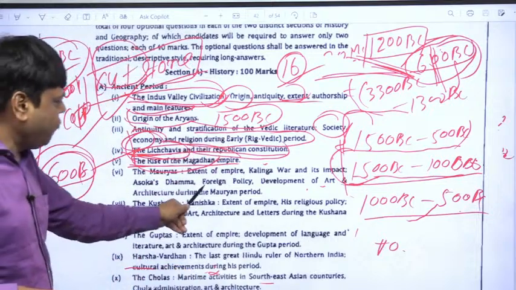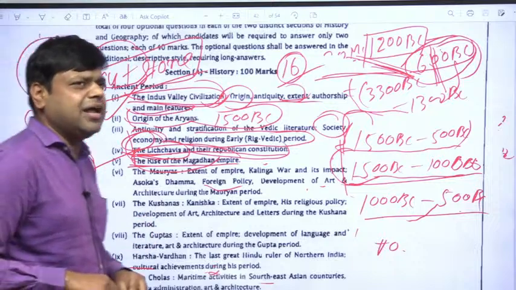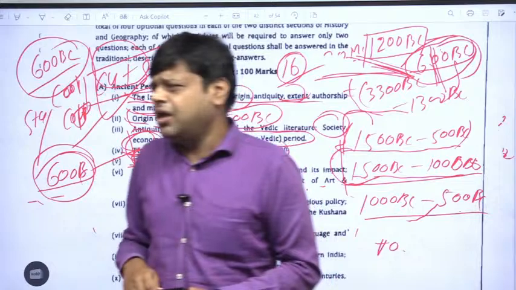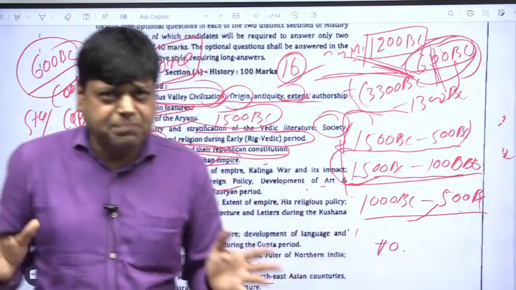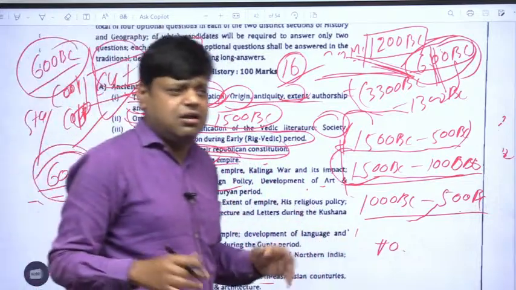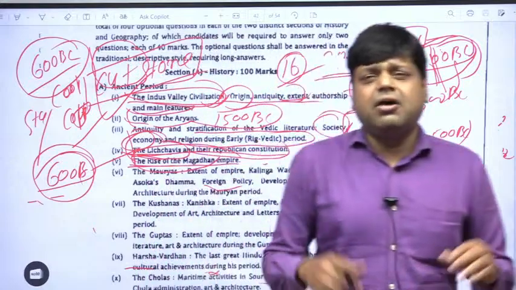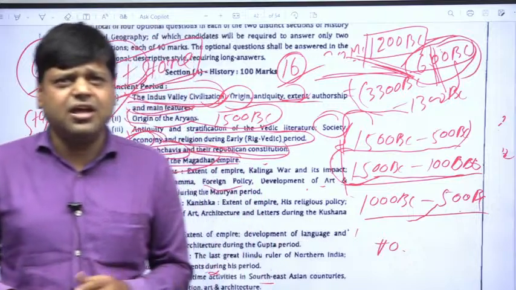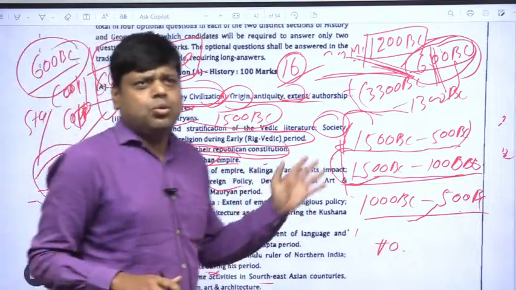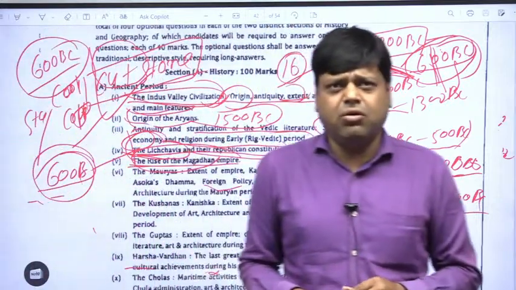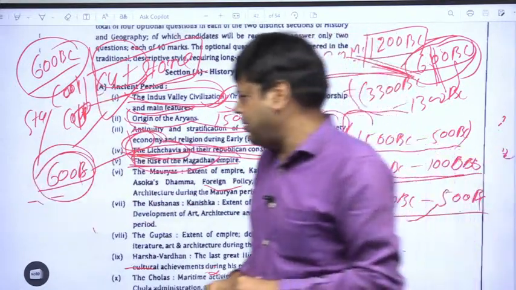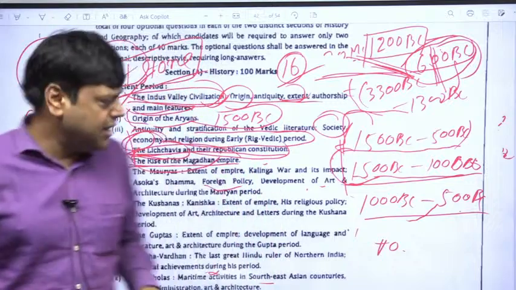And there are foreign policy and development of art and architecture. Mauryan art like pillars, rock edicts, rock cut caves, sculptures, idols, vihara, chaitya. You know what vihara and chaitya are? They are related to Buddhism. Okay, these are architectural structures. We'll learn about that in later classes.